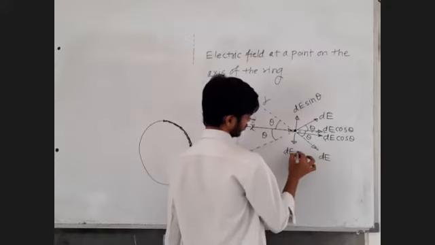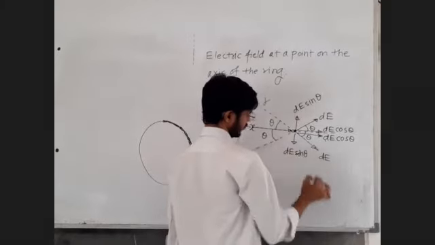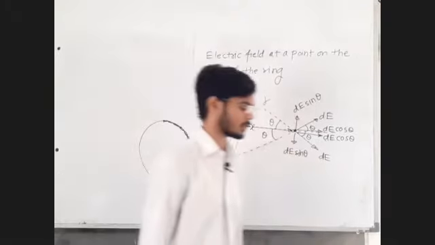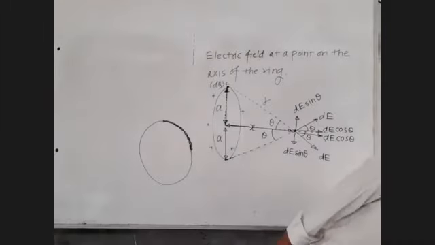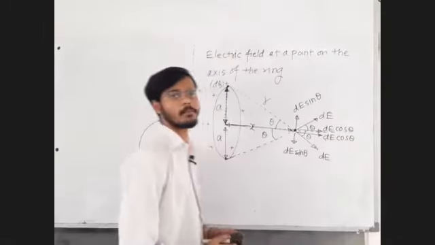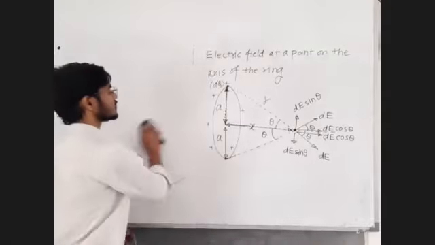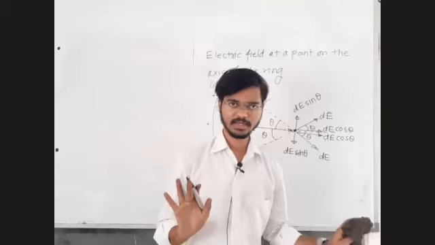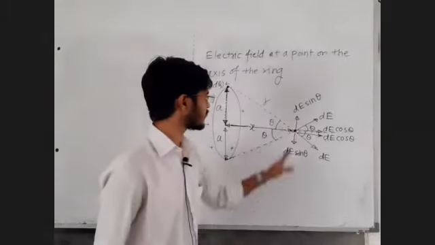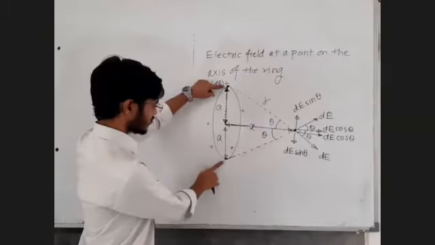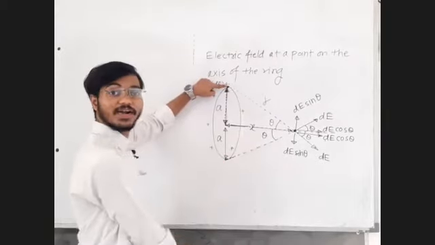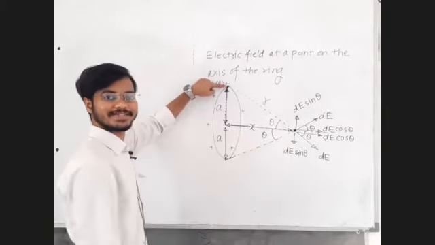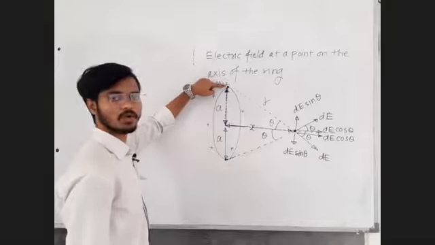Now you tell me which components will cancel each other, sine or cos? Which will cancel each other? The sine component will cancel each other. Anyone can understand. Observe here, let us consider all the point charges. All of you have given the correct answer.